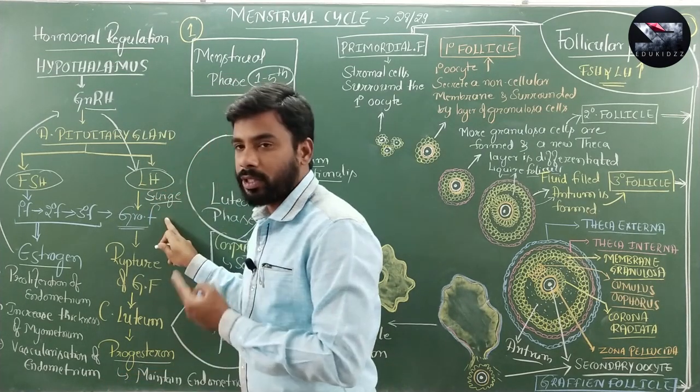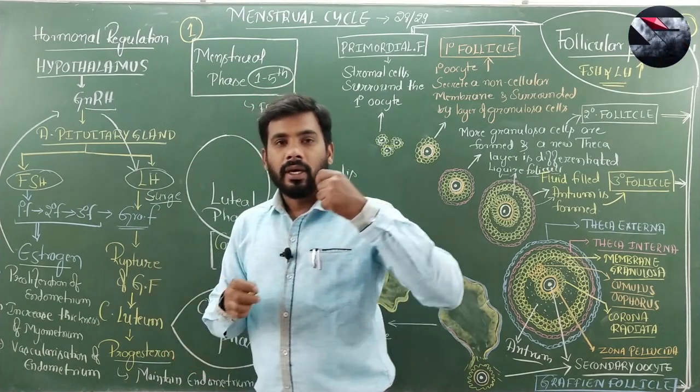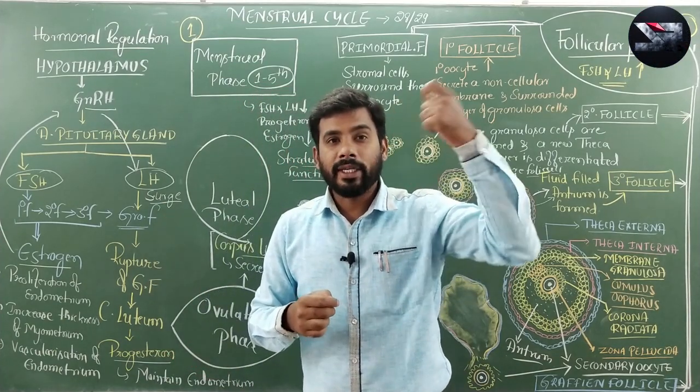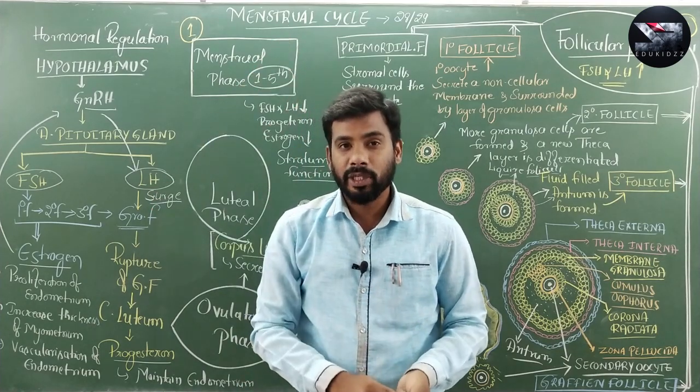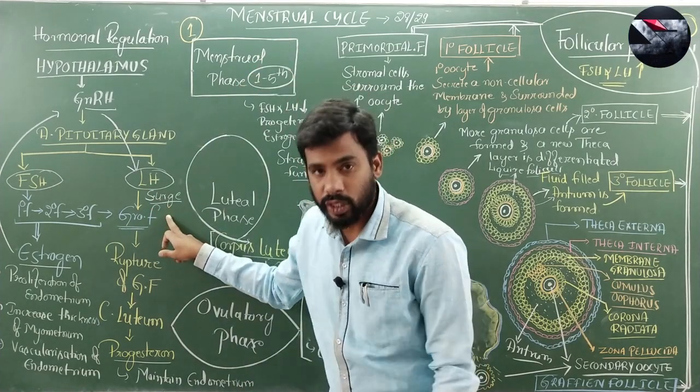Around 6 to 10 fold the amount of LH increases around the middle of the menstrual cycle, which is called the LH surge.